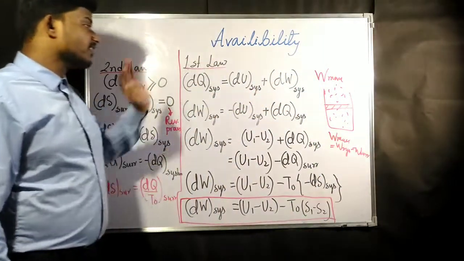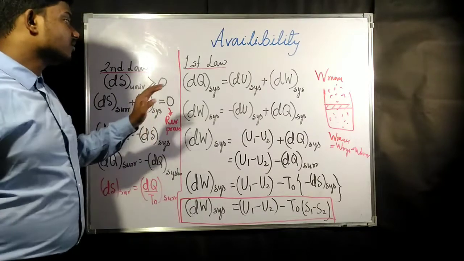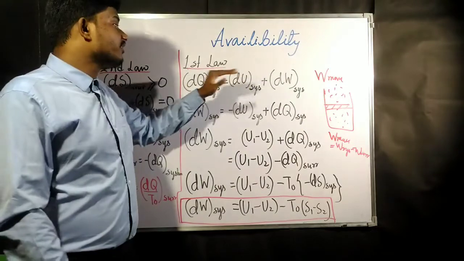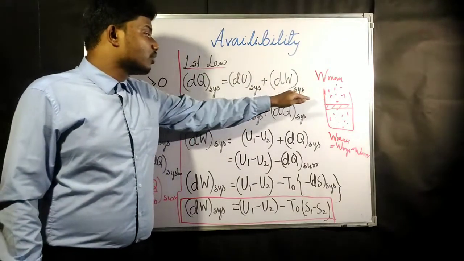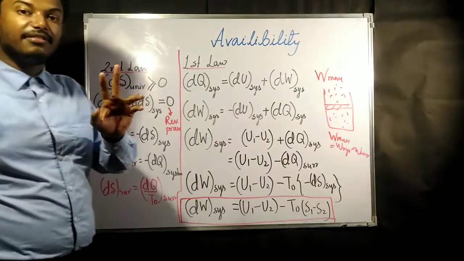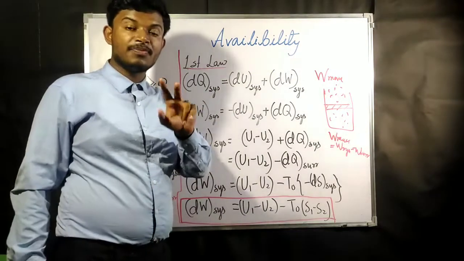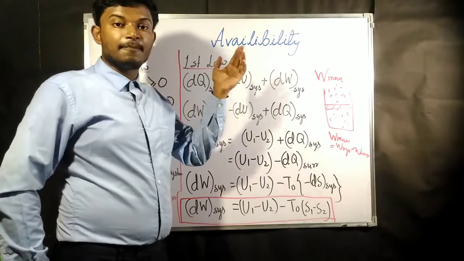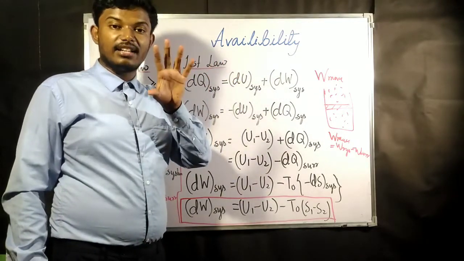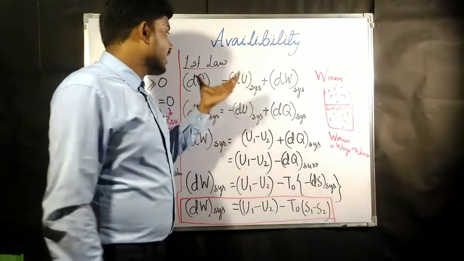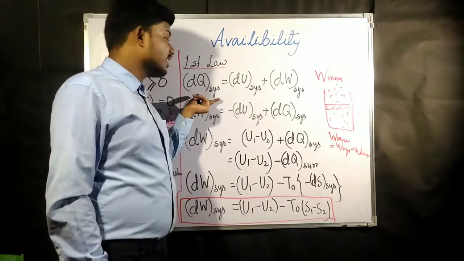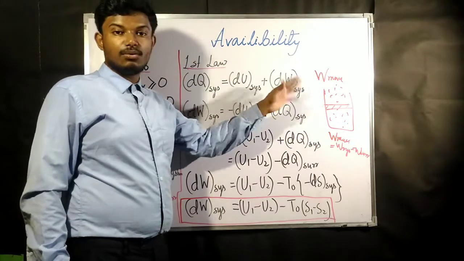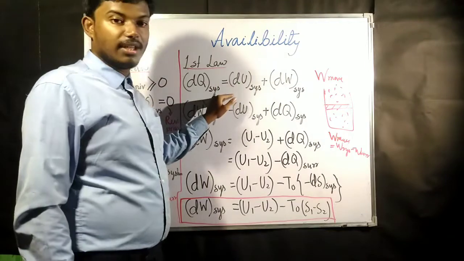Now coming to the first law. What is happening in the first law? Since we have said that availability is for a process, we are finding out the first law equation for a process. I have also said earlier that for first law, for process and for cycle, there are two different equations. For a cycle, the total net heat transfer is equal to the total work transfer, and for a process, the total heat transfer is equal to the change in internal energy plus the work transfer. Okay, this is for a process.